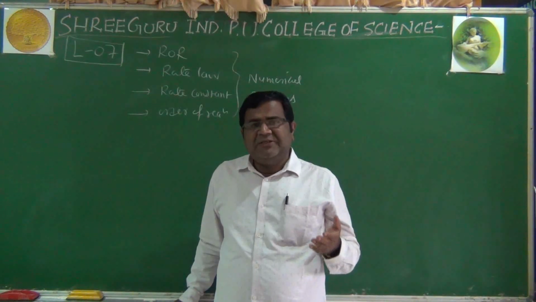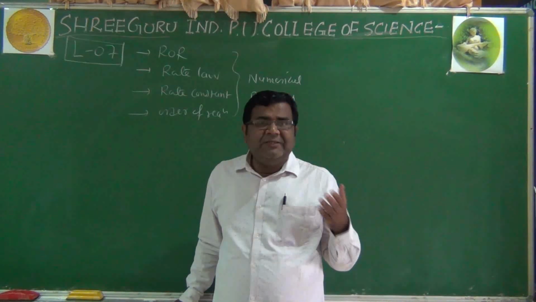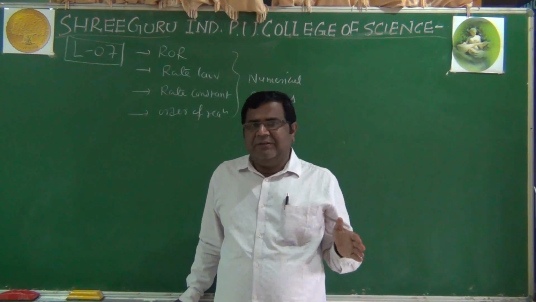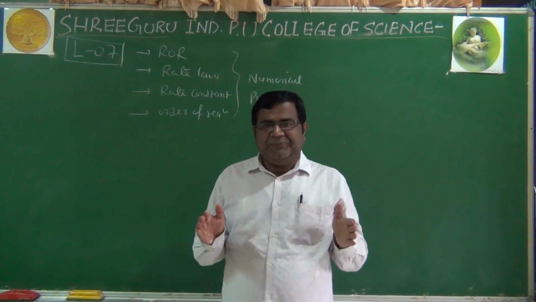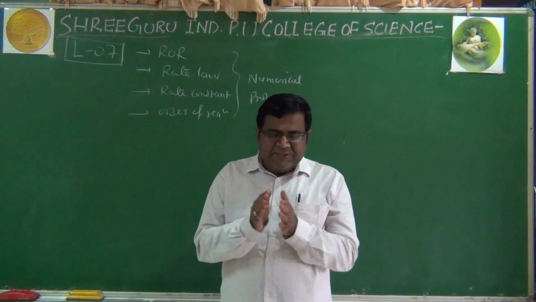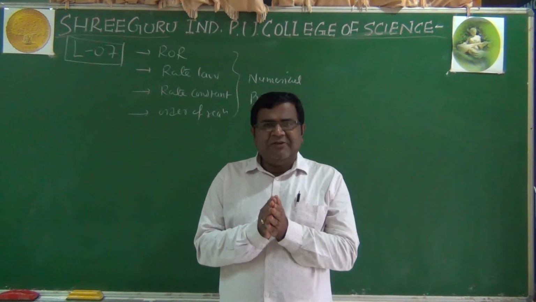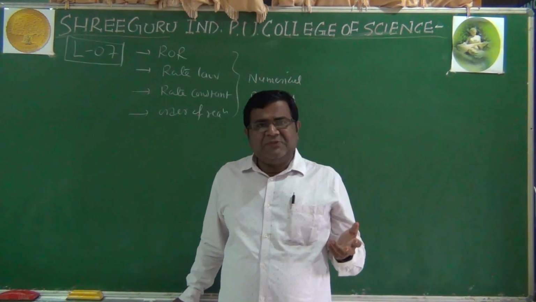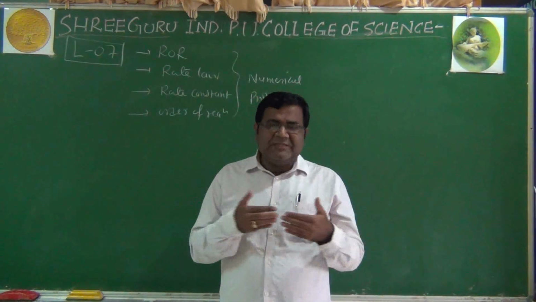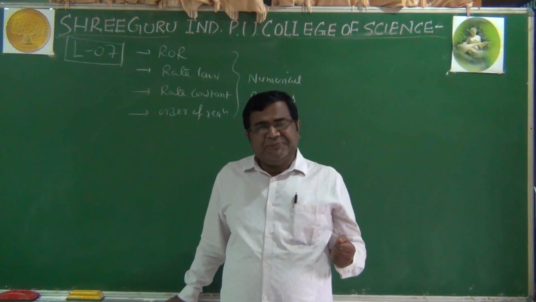But we said that reactions which have molecularity more than 3 are very rare, because the probability of simultaneous collision of more than 3 molecules is very rare. We have taken the example of accidents on the road. Generally two vehicles collide face to face and the accident results.